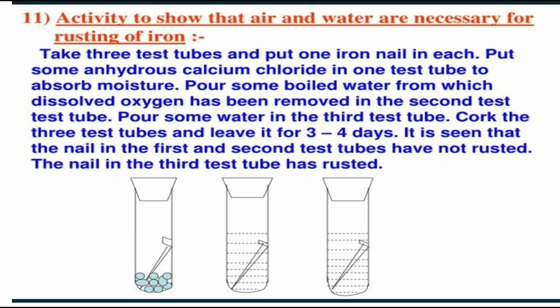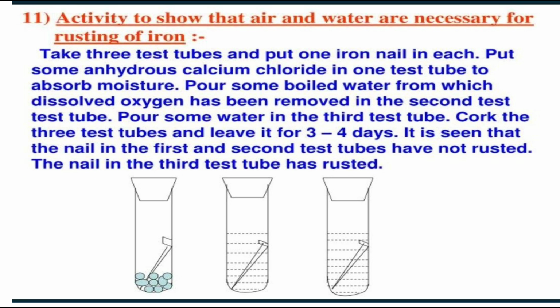Now let us try to understand the process of rusting of iron by taking an activity. In this activity we will take 3 test tubes. In all the 3 test tubes, put one iron nail. Put some anhydrous calcium chloride in one test tube. When you put anhydrous calcium chloride in the first test tube, it will absorb moisture. It means in the first test tube there will be no moisture.